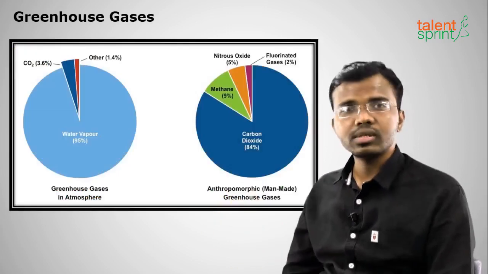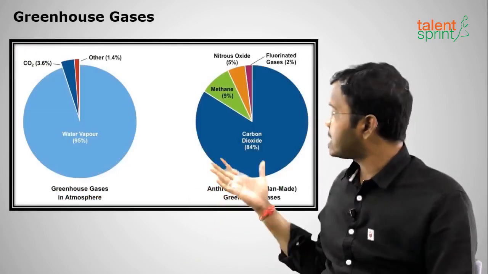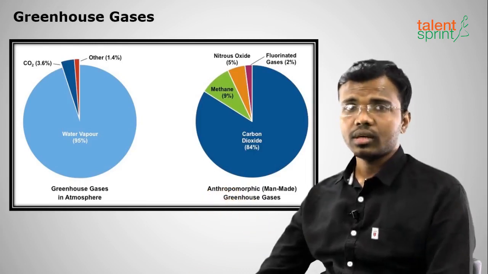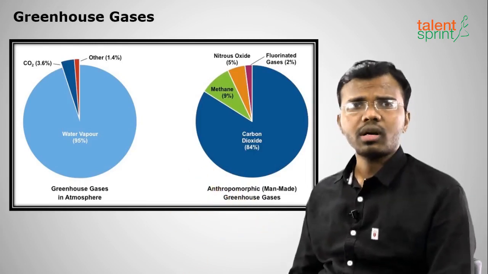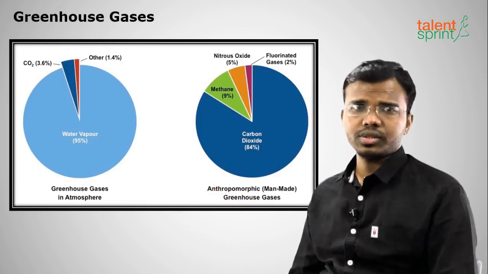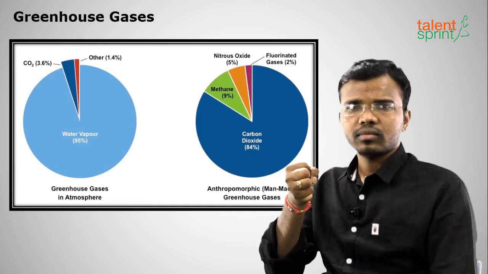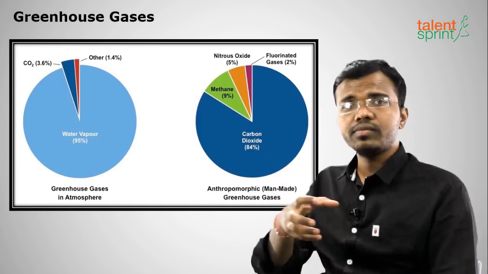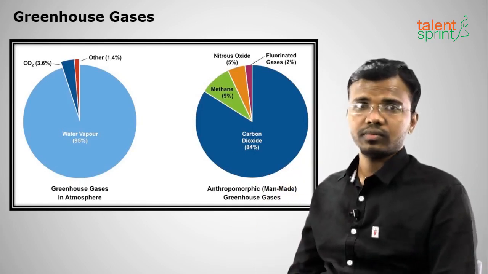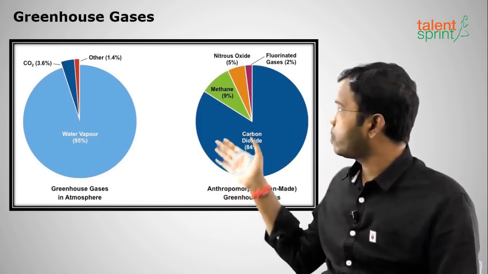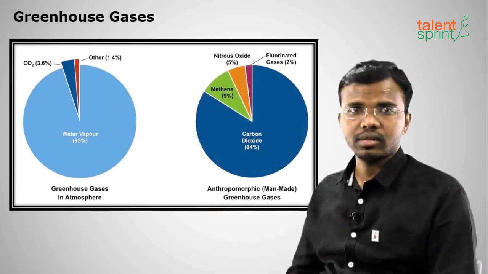So what are the greenhouse gases generally present? Naturally, the highest greenhouse gas is water vapor. Water vapor contributes a lot to the greenhouse effect. It will absorb a lot of heat from the sun's radiation, which is reflected back from the earth. That is natural. We can't control water vapor, right? So water vapor, carbon dioxide and others are natural.